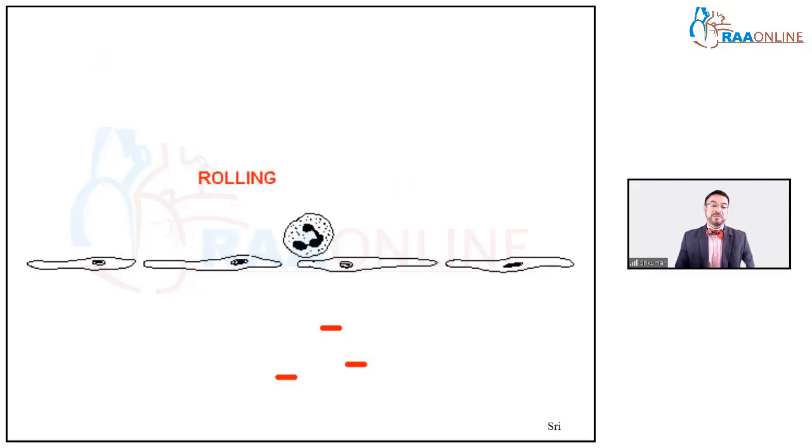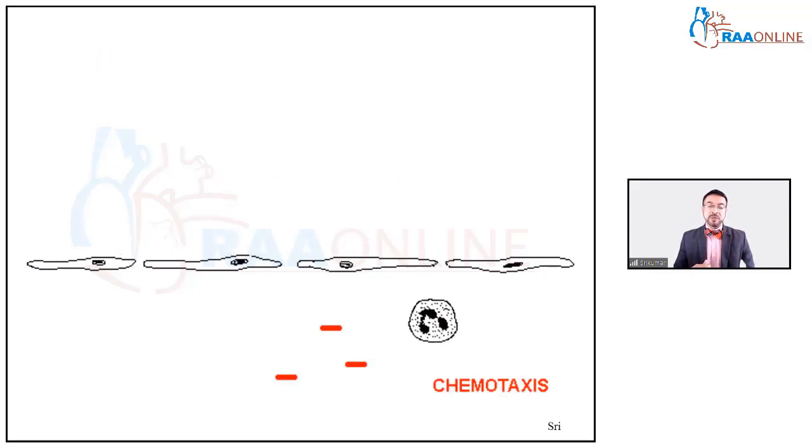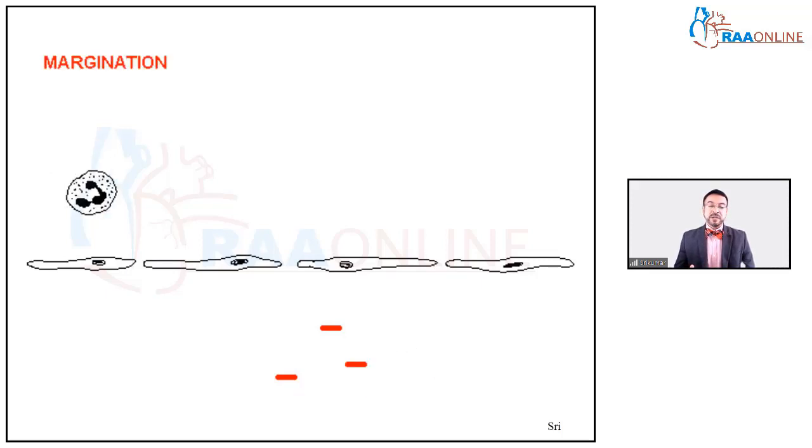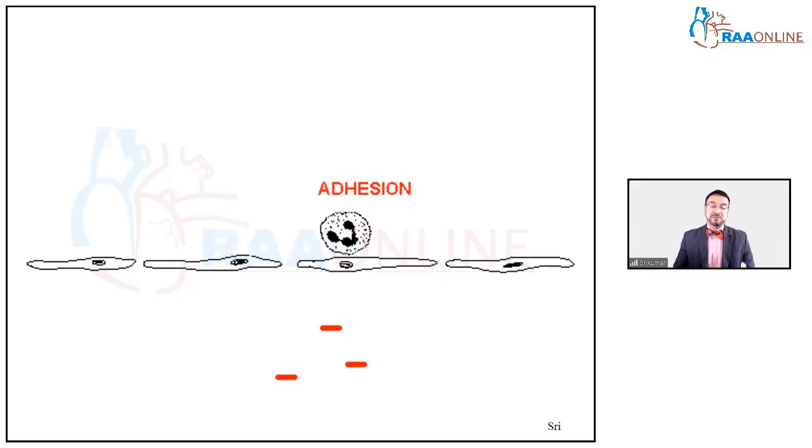This should help you understand what we saw last time. Margination of the WBCs. The WBCs roll over, adhere, diapedesis, chemotaxis, and finally phagocytosis.